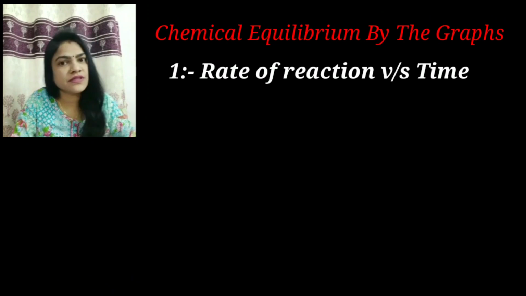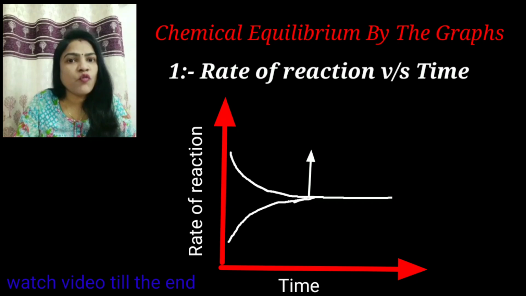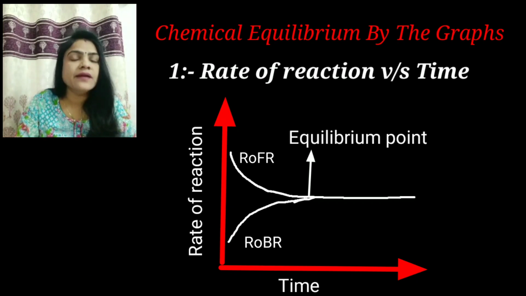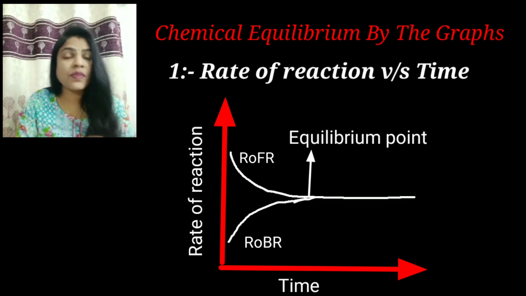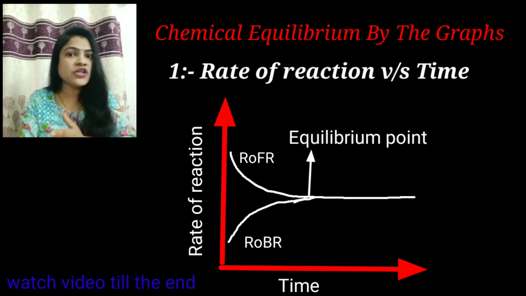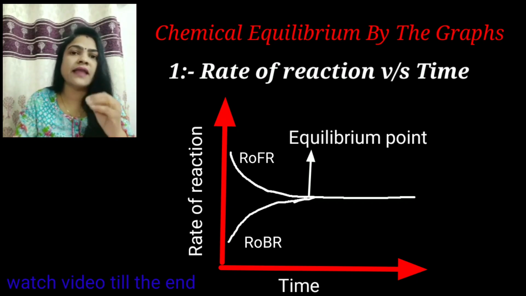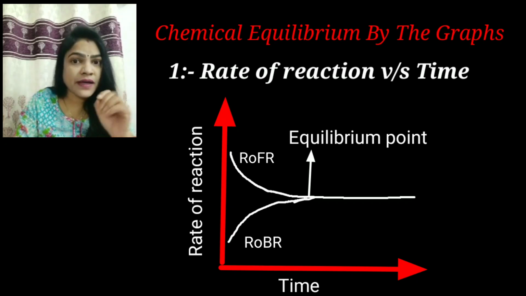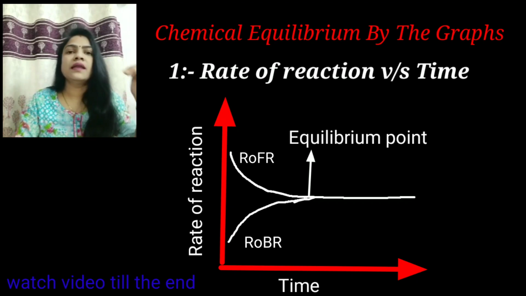I'll explain chemical equilibrium by graphs in different criteria. First is rate of reaction versus time. In this graph, we will see initially the rate of forward reaction is high, and with time the rate of forward reaction decreases. Simultaneously, initially the rate of backward reaction is lower than the forward reaction, but gradually the rate of backward reaction will increase.